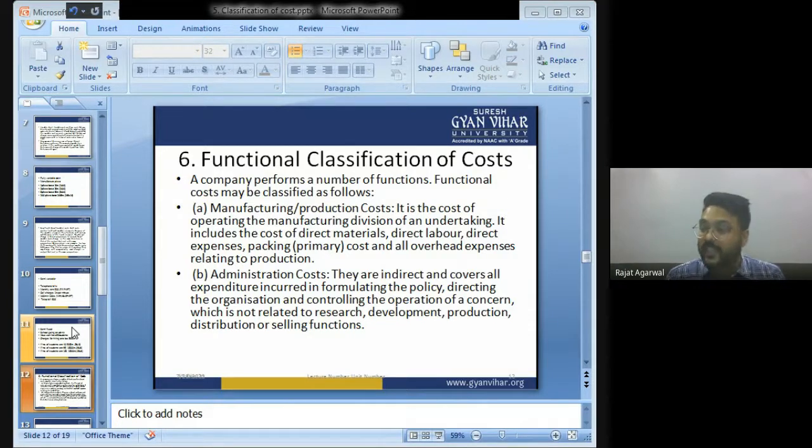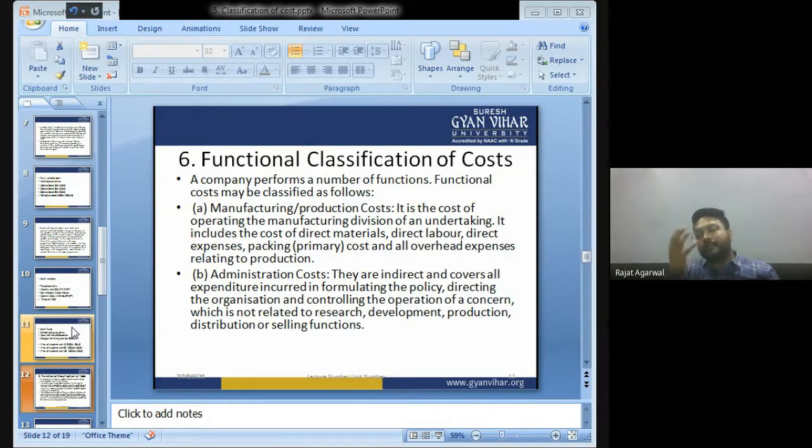In short, all the expenses which take place in the factory, because production work is done in the factory only, manufacturing work is done in the factory only. So whatever expenses we incur in the factory is known as manufacturing expense.